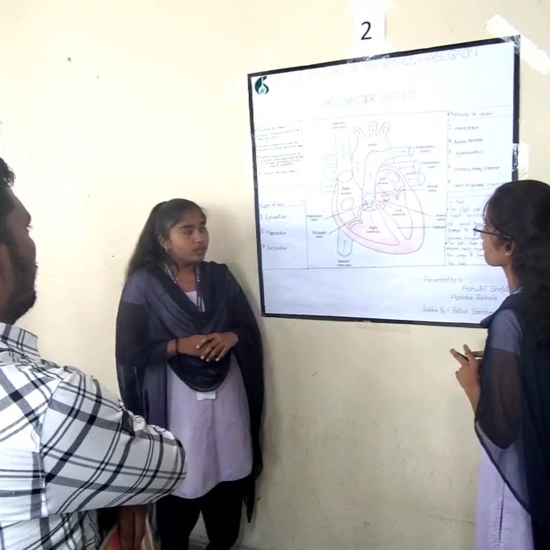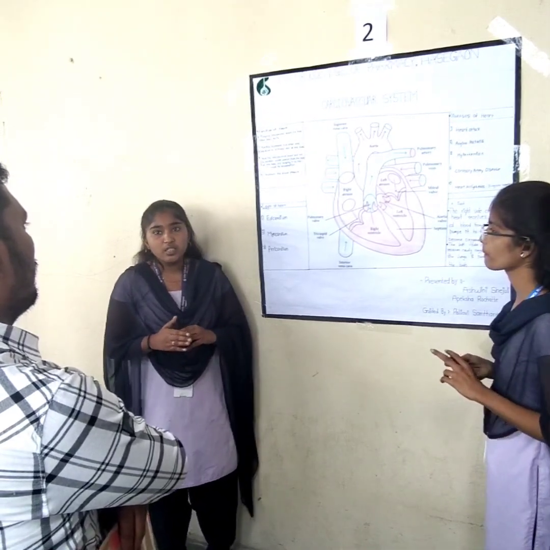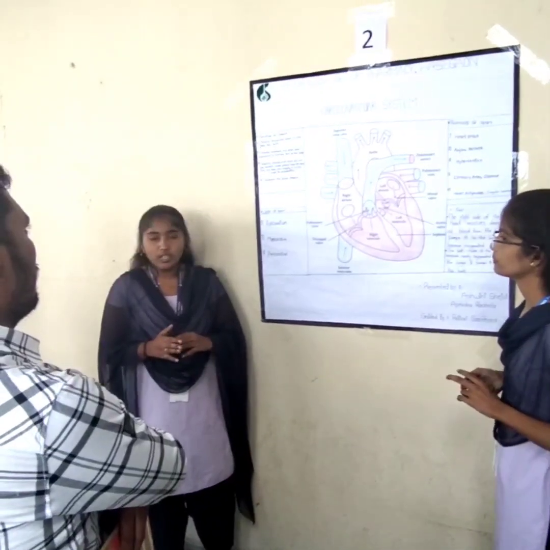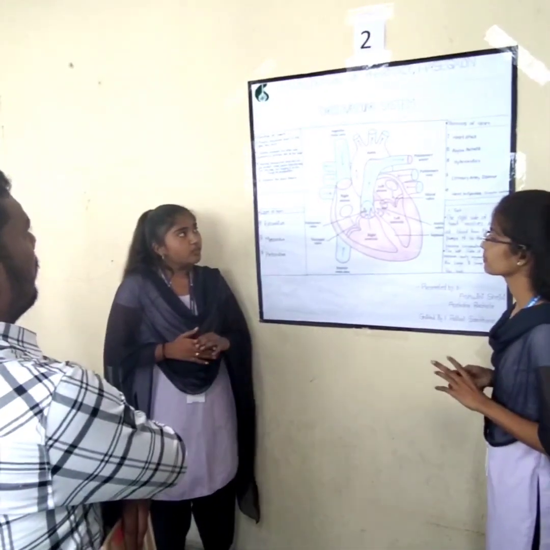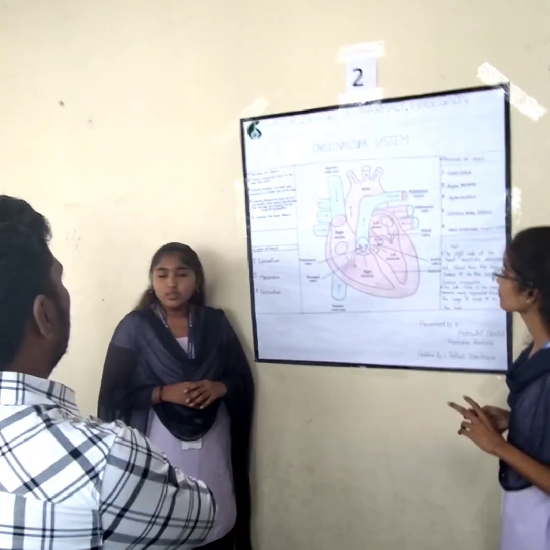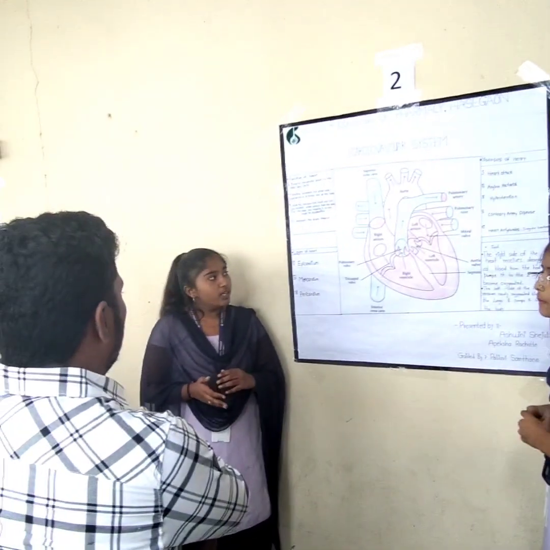The heart is 10 centimeters in length. The weight of the heart in male is 310 gram and in female is 225 gram. The heart is the most important organ of the human body. The heart pumps the blood and maintains the blood pressure.